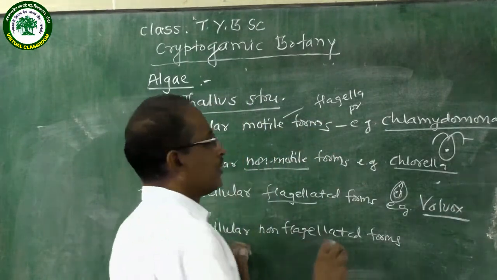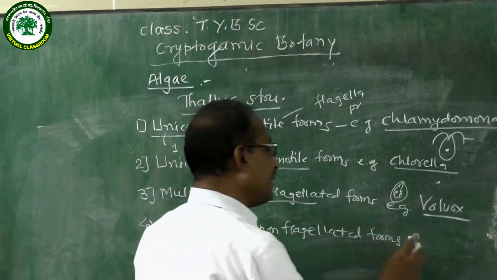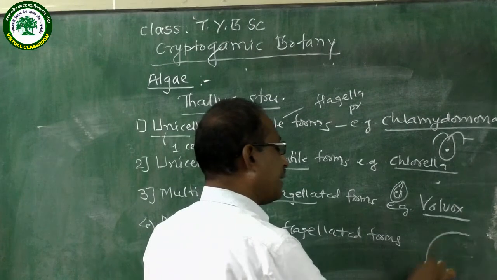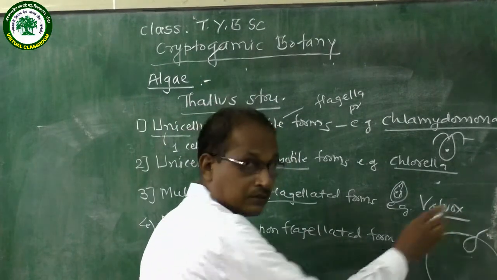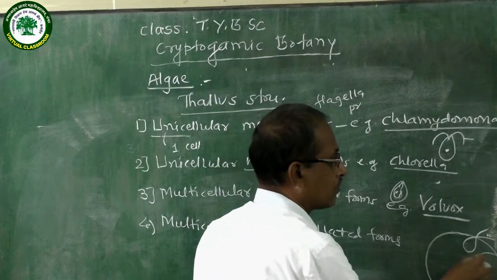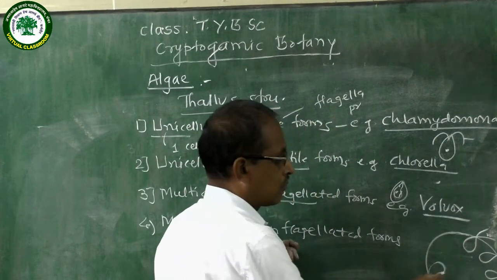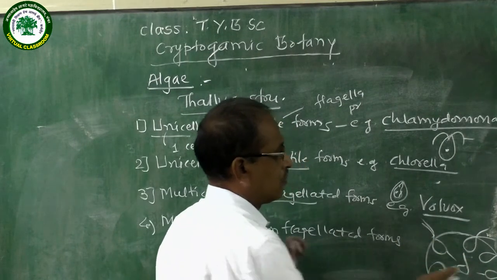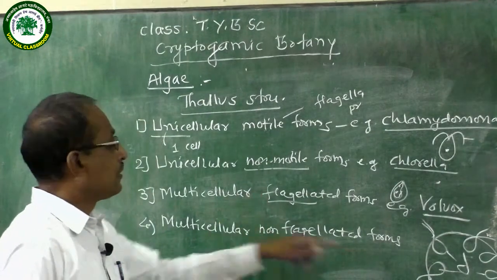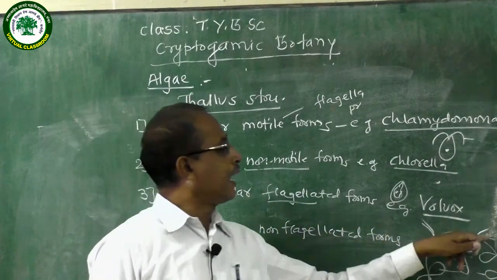Structure of Volvox. In Volvox, there is a colony. In the colony, many cells are embedded in a gelatinous sheath. Also, multicellular, many cells, flagellated, flagella are present.